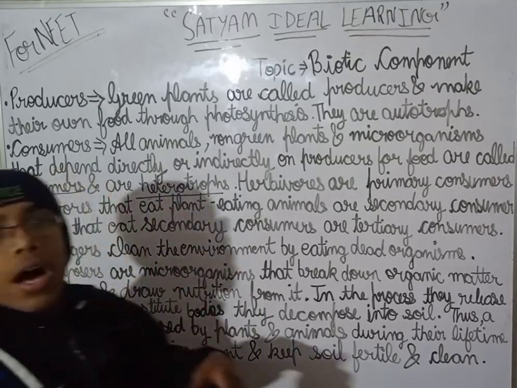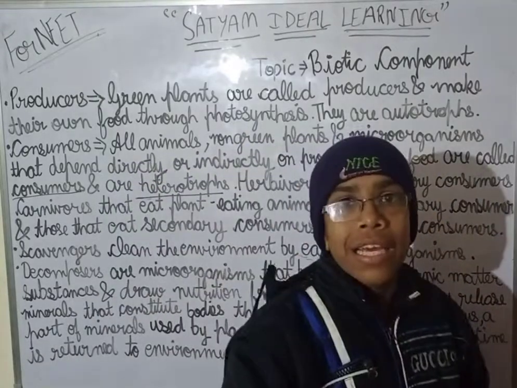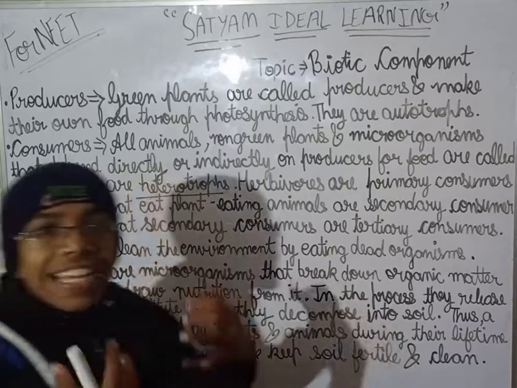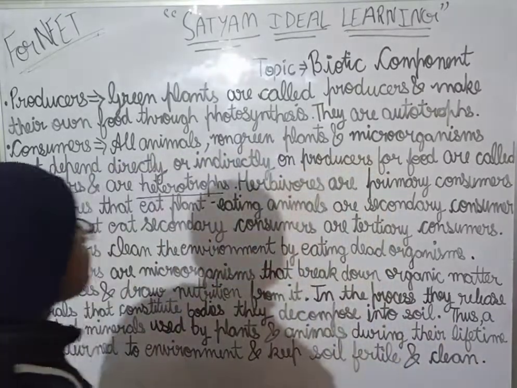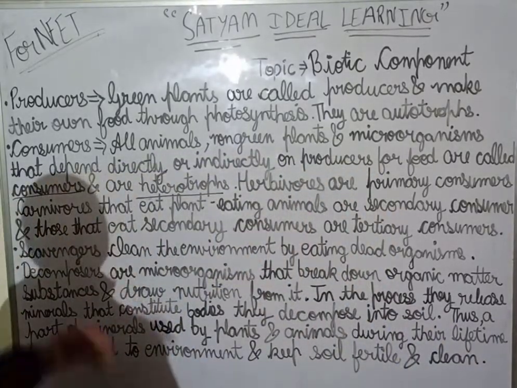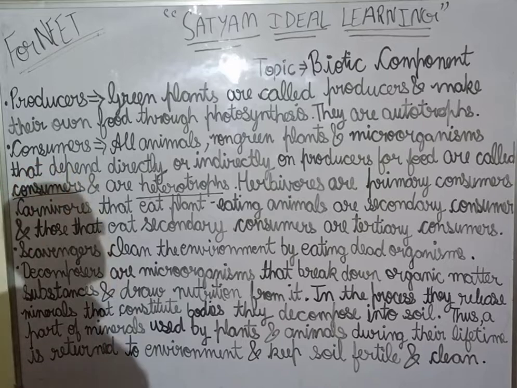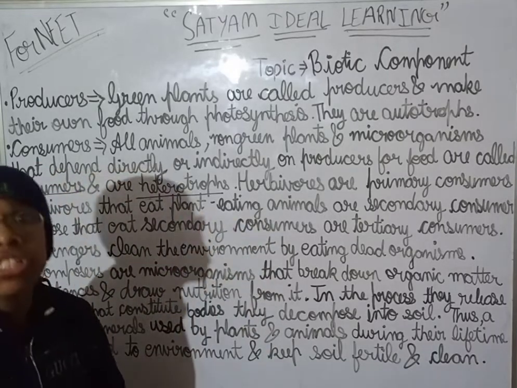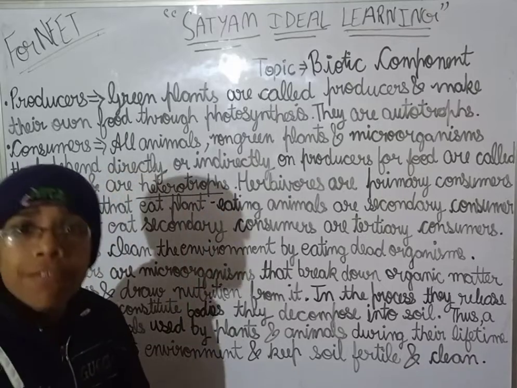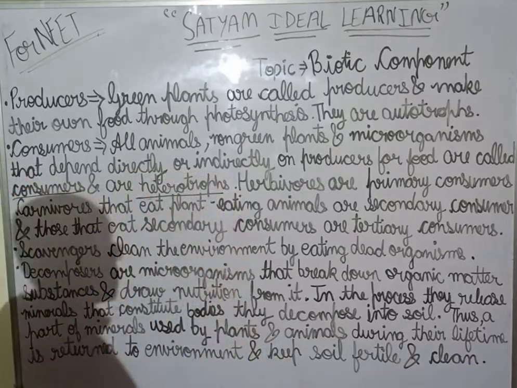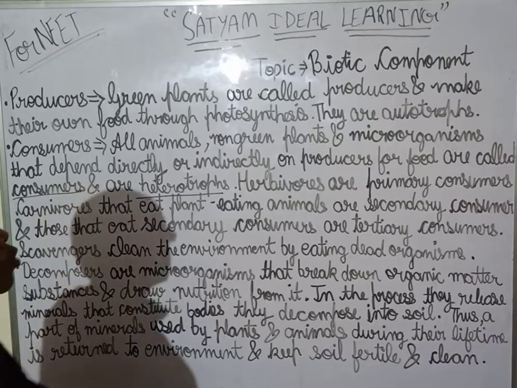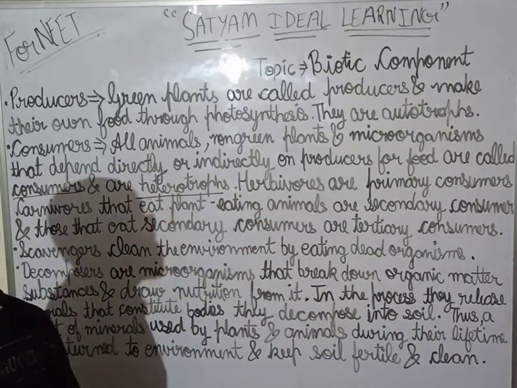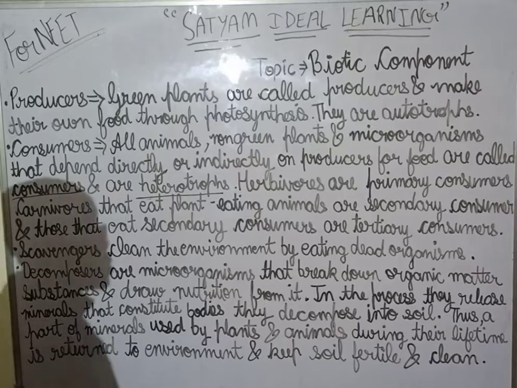So they are dependent on other organisms for getting food. Now, consumers are also divided into four kinds: herbivores, carnivores, scavengers, and omnivores.